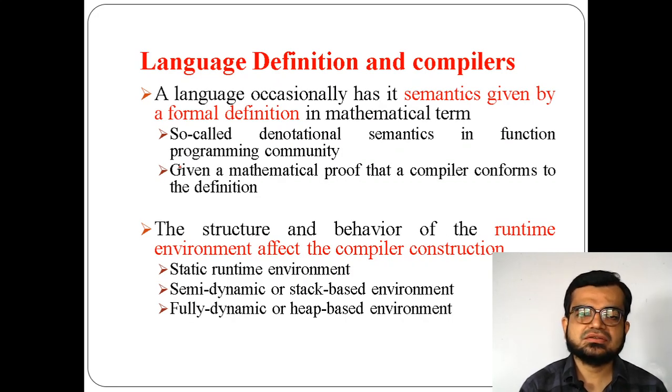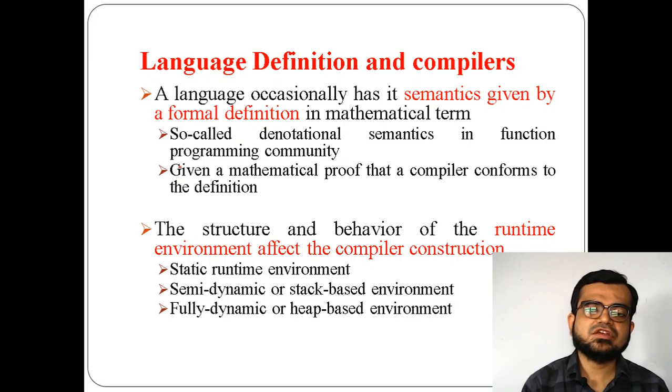And a language which occasionally has semantics will be considered as denotational semantics. Denotational semantics means mathematical models will be used in judging the semantics, so mathematical models can be used in formal definition. It can be occasionally used, not always.